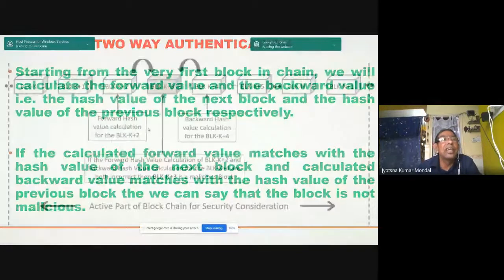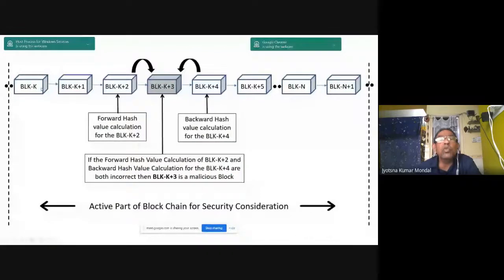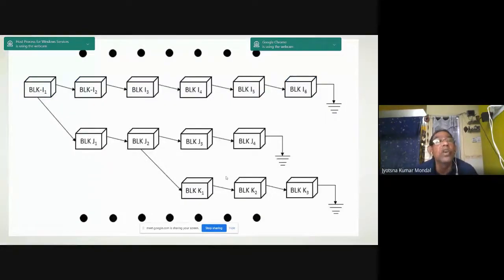You see block K plus 1. So this is a forward hash value and this is the backward hash value. If the forward hash value calculation of block K plus 2 or block K plus 3 is matched, but the backward hash value calculation for block K plus 4 is incorrect, then block 3 is malicious. That is called two-way authentication. That means in the clockwise direction and in the anti-clockwise direction I can go for it.